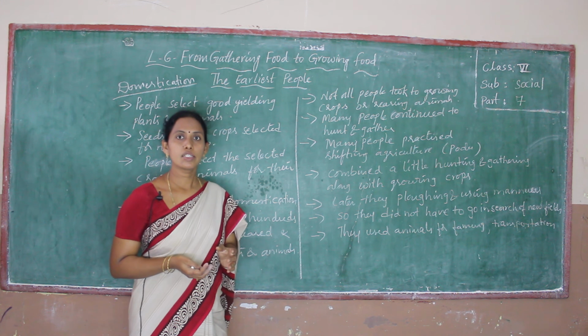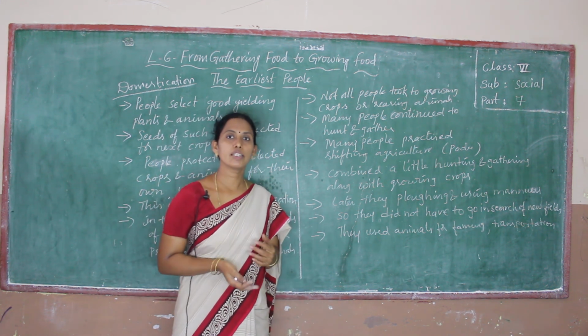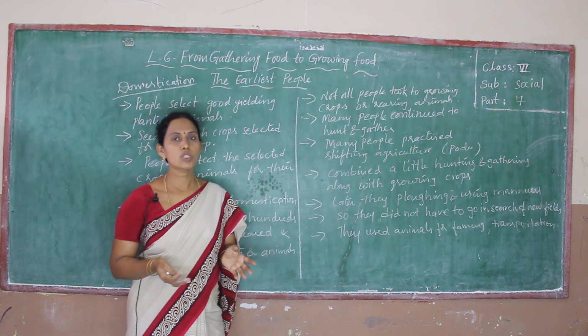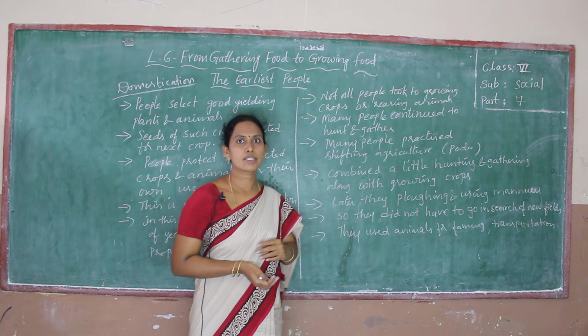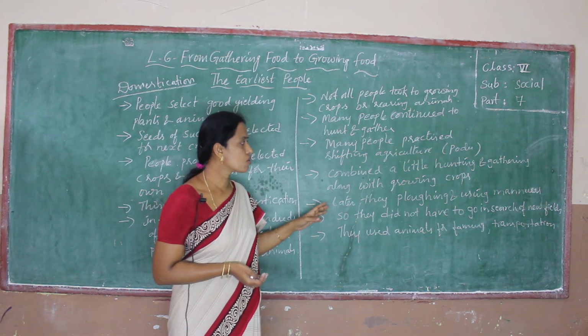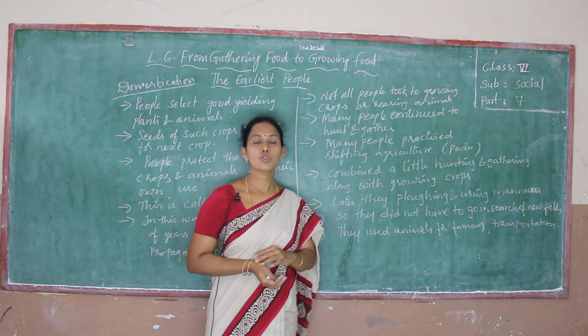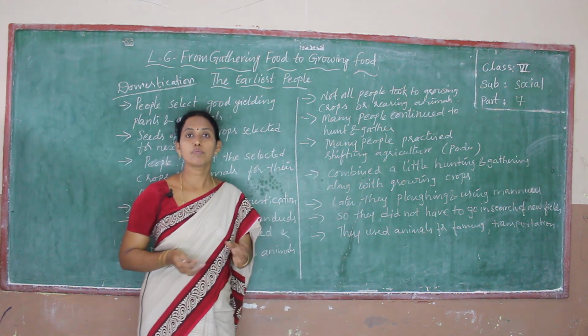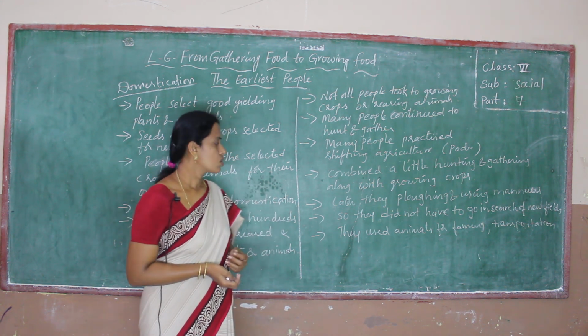So if we plant the same type of crops year after year, the soil will lose fertility. The earliest people recognized that, and they ploughed the fields and used manures to improve the nutrients and soil fertility.